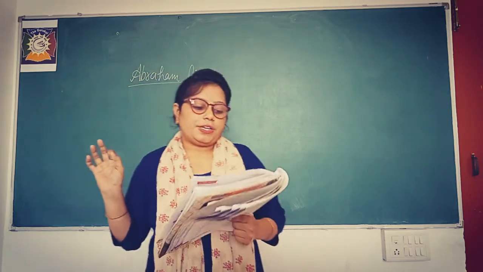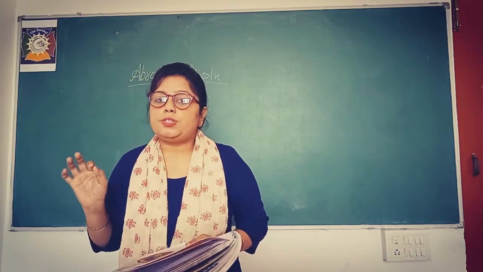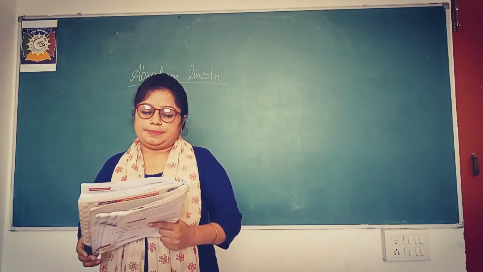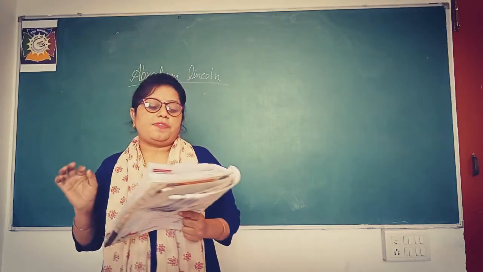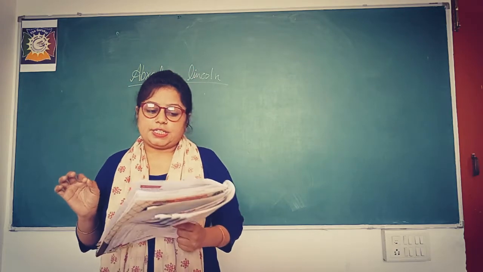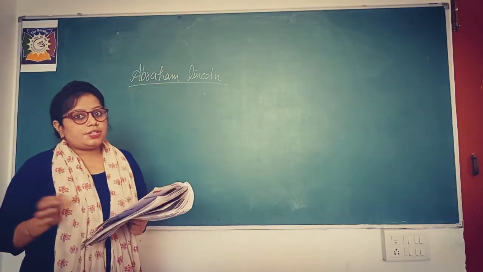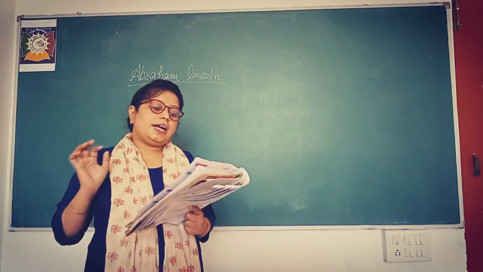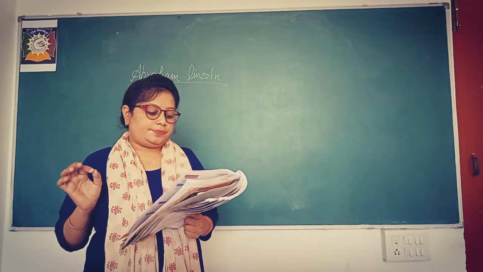So my first question is, Abraham Lincoln was born on which date? This is February 12th, 1809. And he died on which date? That was April 15, 1865.